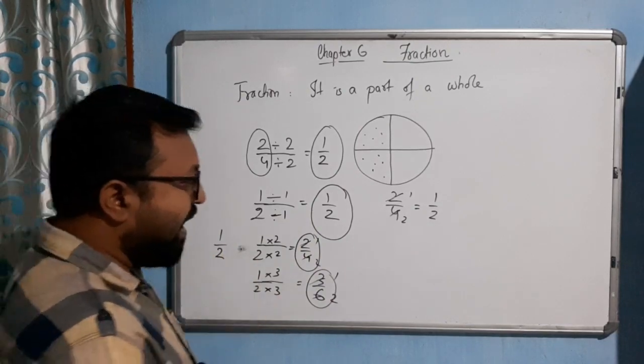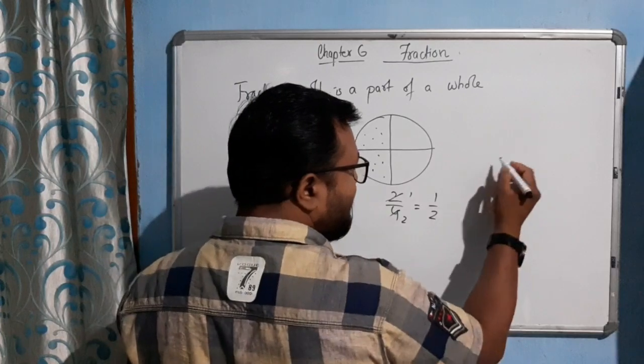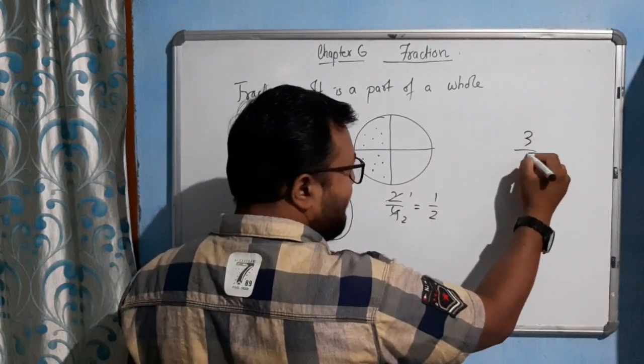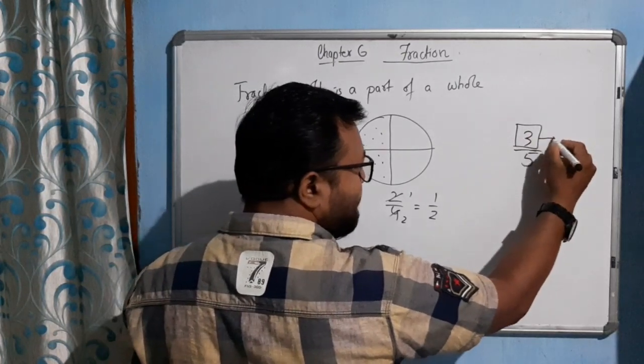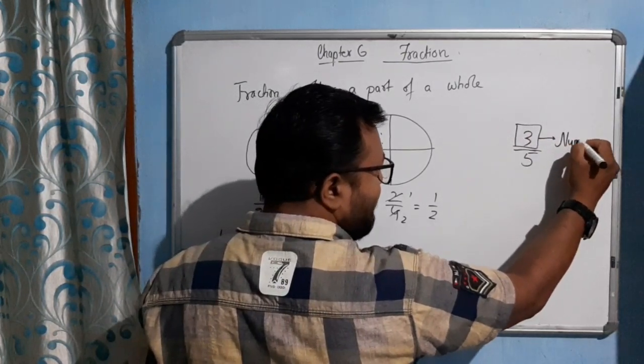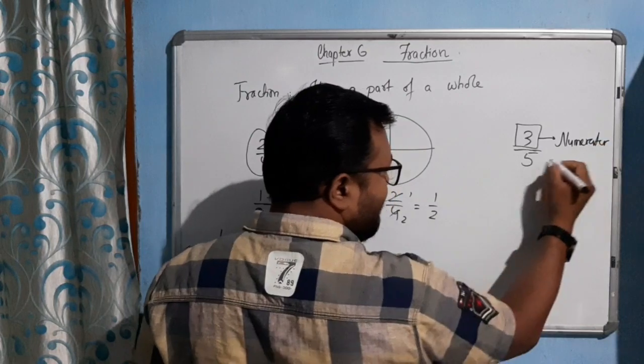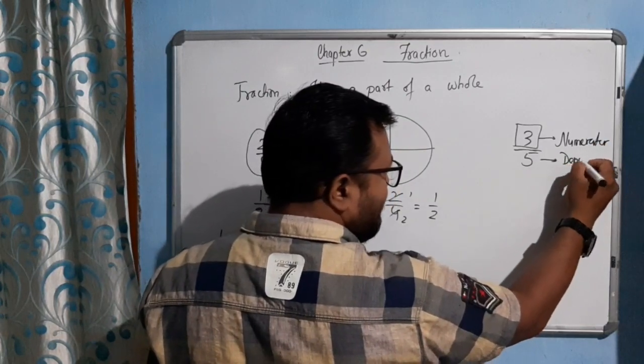Now in a fraction, suppose let me write 3 by 5. This part is known as the numerator, and this part is known as the denominator.